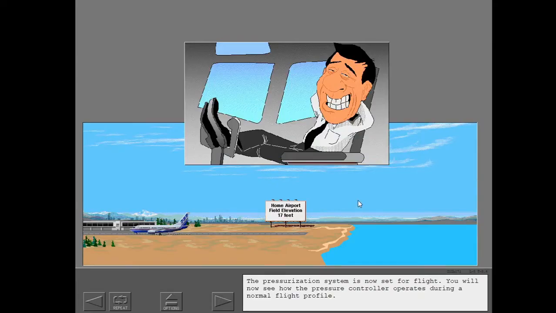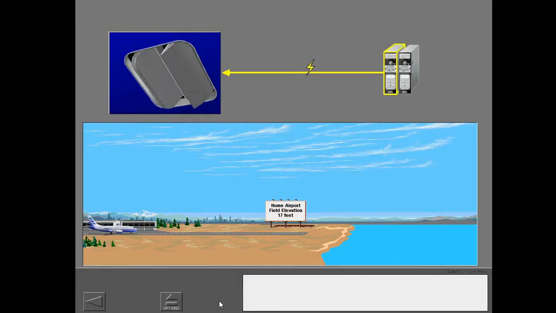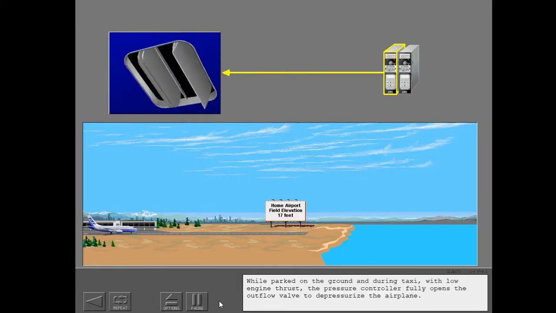You will now see how the pressure controller operates during a normal flight profile. While parked on the ground and during taxi with low engine thrust, the pressure controller fully opens the outflow valve to depressurize the airplane.